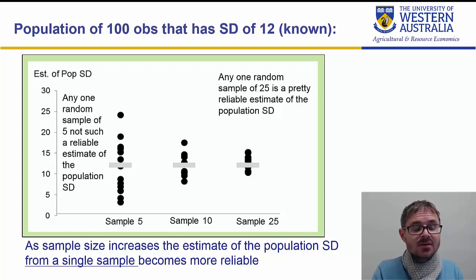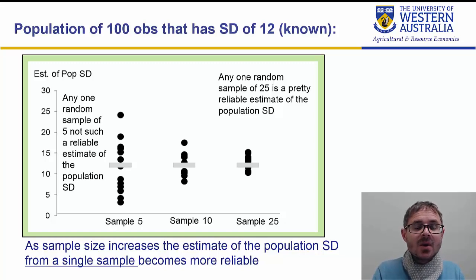So here's the setup. This is some data that I just simulated, and I ran through some examples to see how much variation I was getting in my sample estimate, here the sample standard deviation. So how good was my sample standard deviation estimate? I know what the mean is, I know what truth is, and you can just see that as my sample increased, so I've got 100 observations in the population, all of my guesses get very close to the true mean. So that's one of the things that we just need to be aware of.